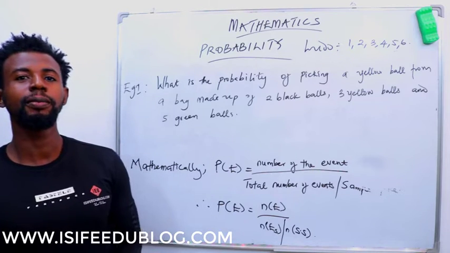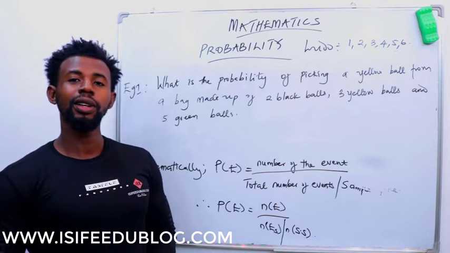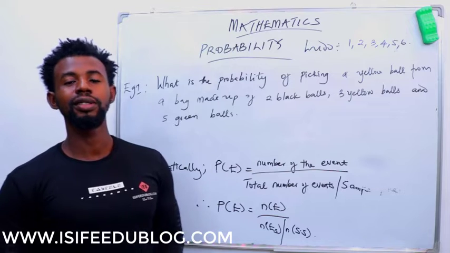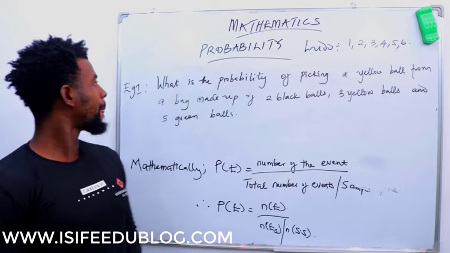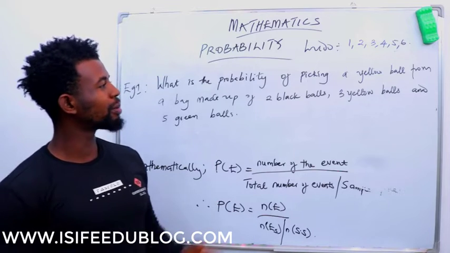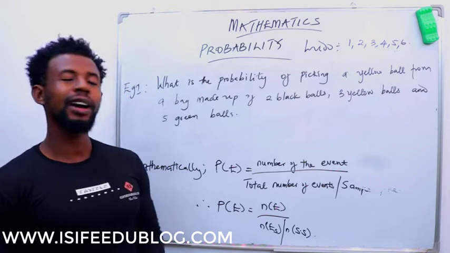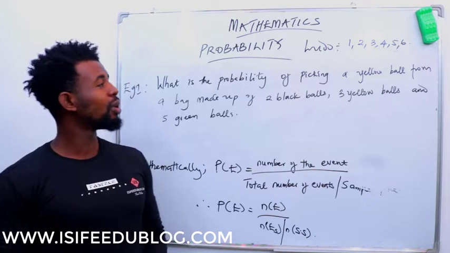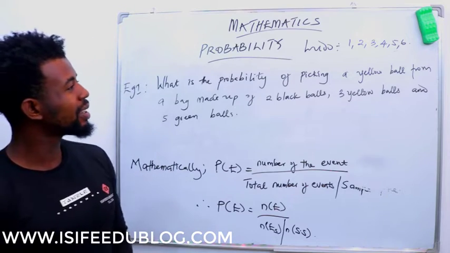Let's look at an example that will help us understand probability better. What is the probability of picking a yellow ball from a bag made up of 2 black balls, 3 yellow balls, and 5 green balls?